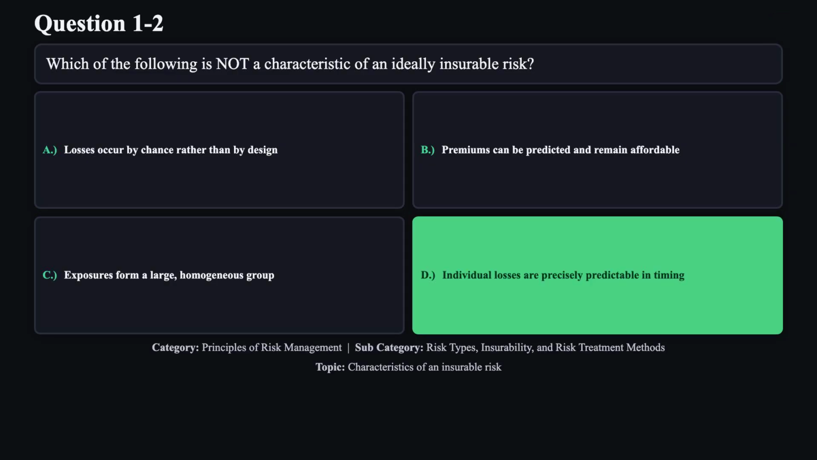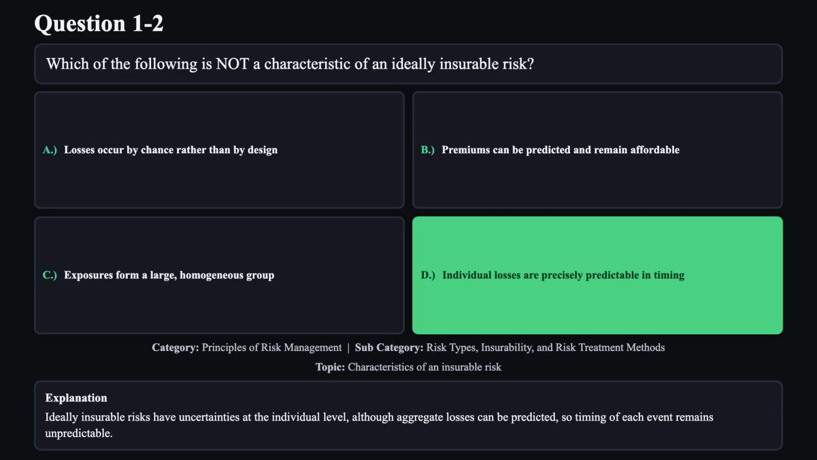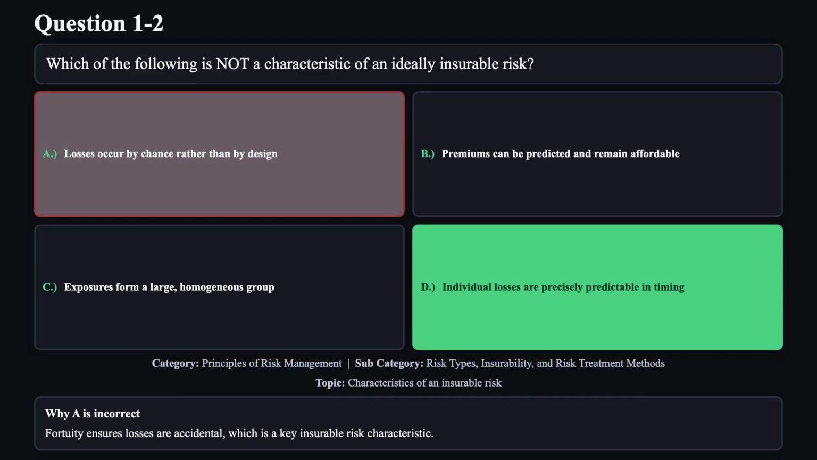The correct answer is D. Ideally insurable risks have uncertainties at the individual level, although aggregate losses can be predicted, so timing of each event remains unpredictable. Reason A is not correct.